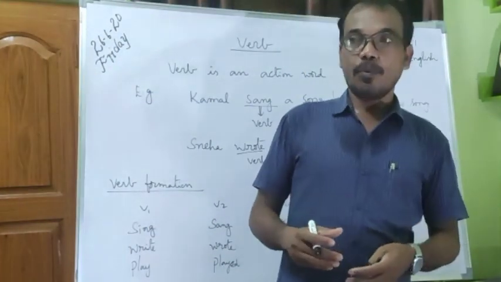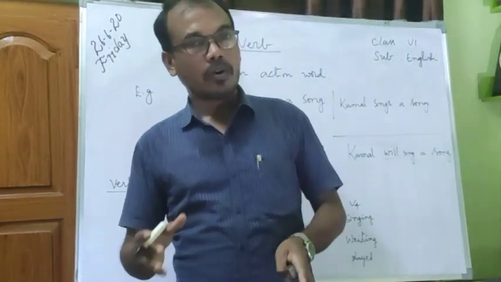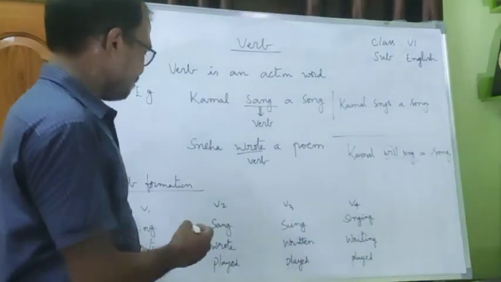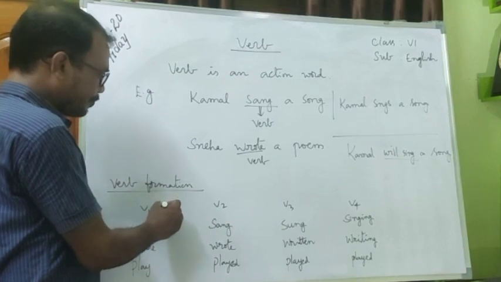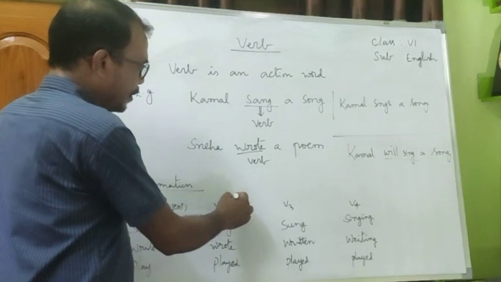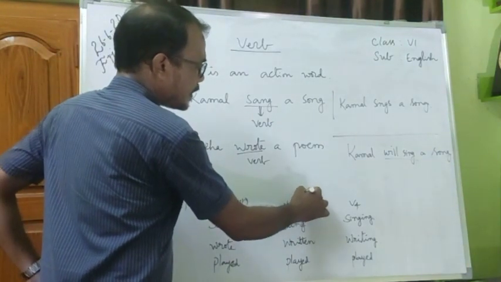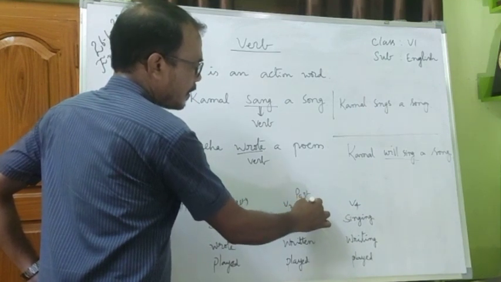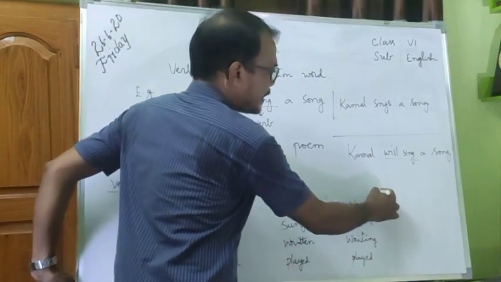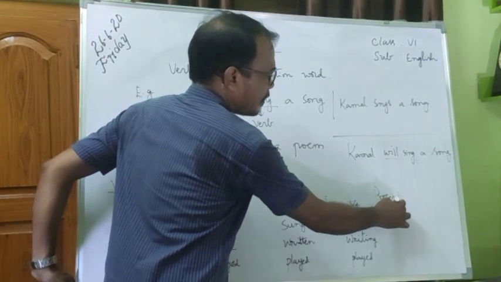Suppose early in the morning, I wake up. Come on, write wake. Draw 4 equal columns in the paper: V1, V2, V3, V4. What is V1? Present. Next, V2 is past form. Next, V3 is past participle. Next, V4 is present participle.